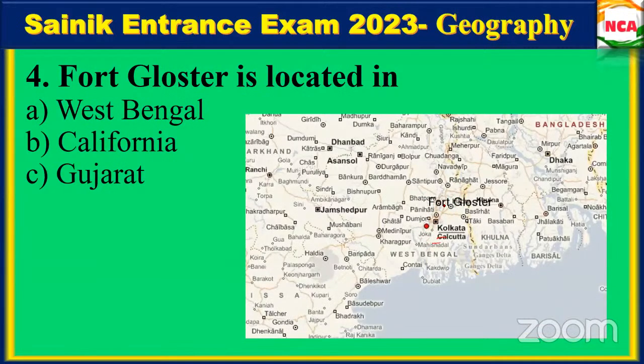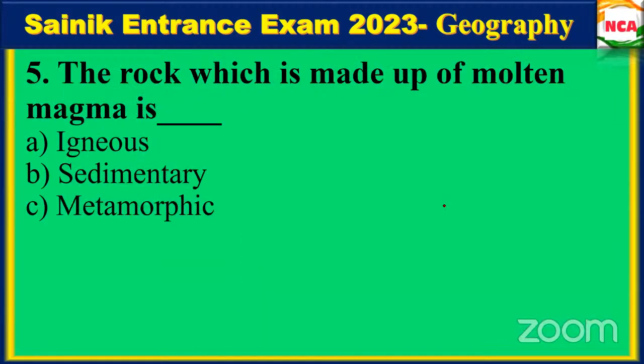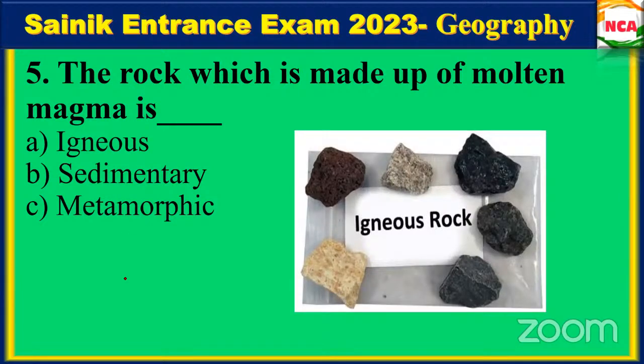The rock which is made up of molten magma is igneous rocks, sedimentary rocks, and metamorphic rocks. Igneous rocks, very good. When the lava comes out, it cools, and that forms into intrusive igneous rocks and extrusive igneous rocks, right?